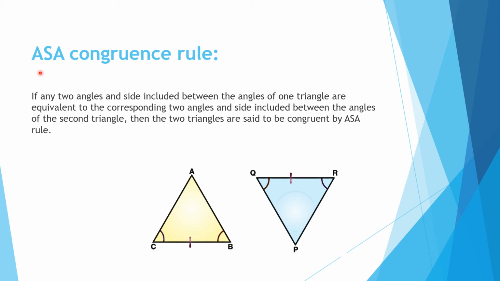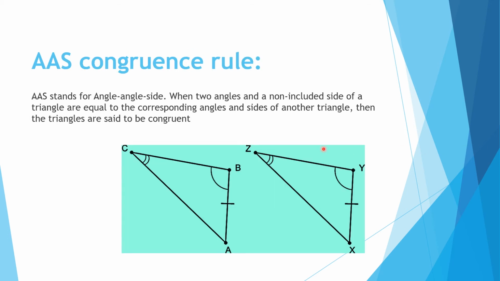Now see the next one. ASA means angle, side in between, then angle. Just see the diagram here. Two angles and the side in between. If you say ABC and PQR, then the side in between and two angles are equal, and they are said to be congruent by ASA.